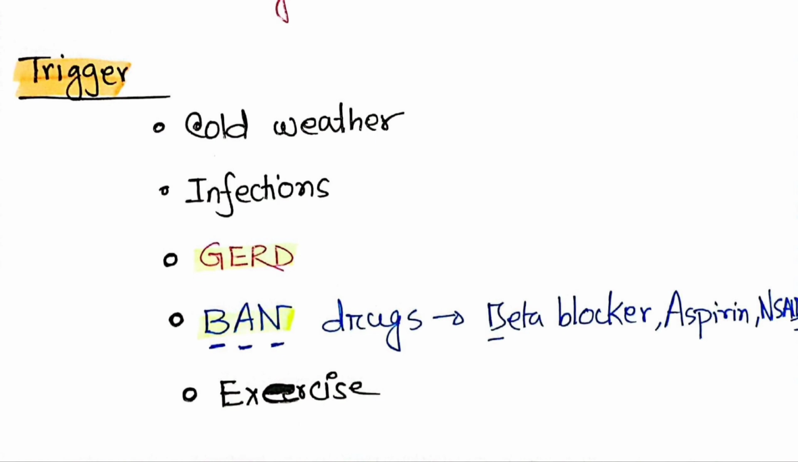There are also some drugs which can contribute to asthma, and I have made a mnemonic for that: BAN. B for beta blocker, A for aspirin, N for NSAIDs. So BAN. Ban drugs for asthma, that is beta blocker, aspirin, NSAID.